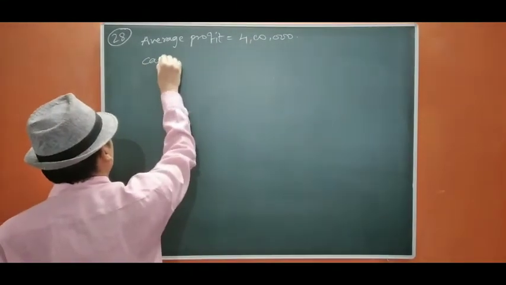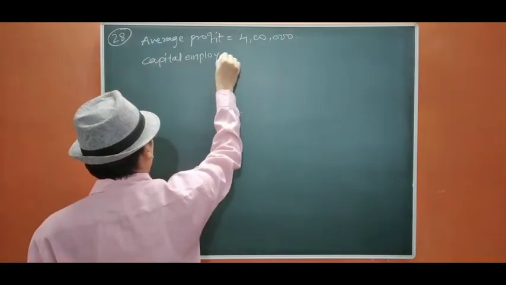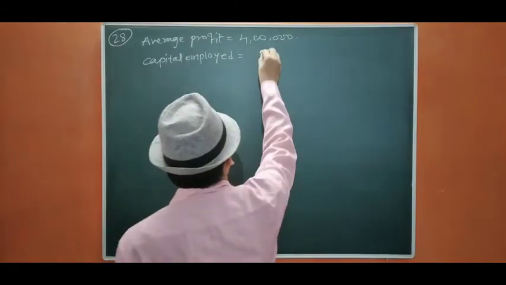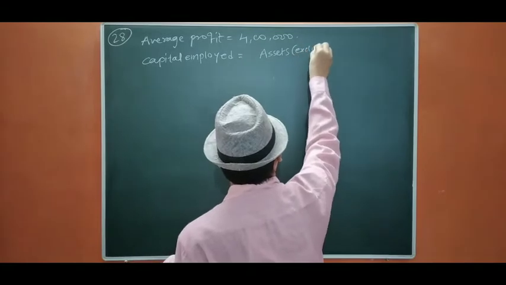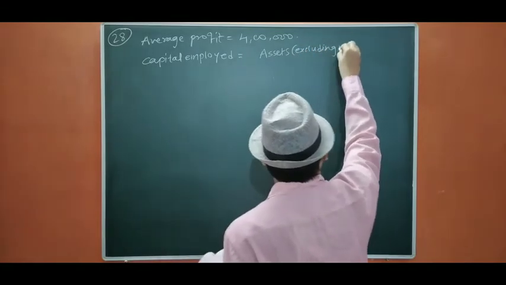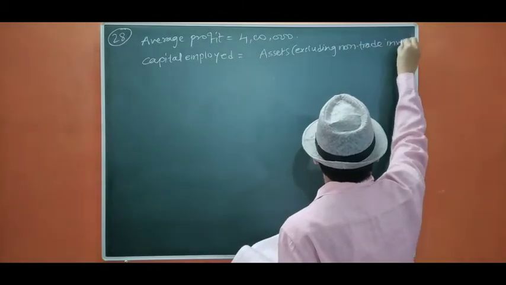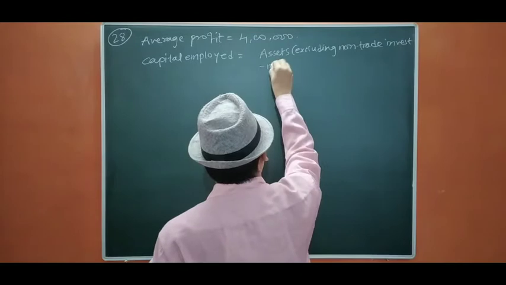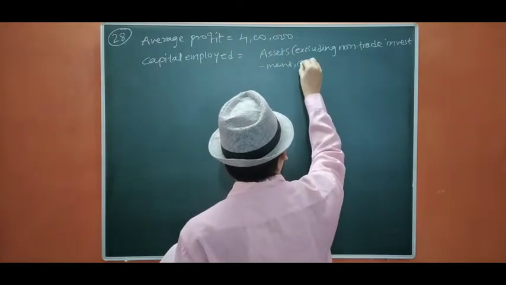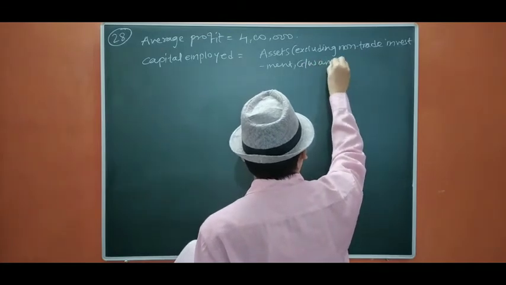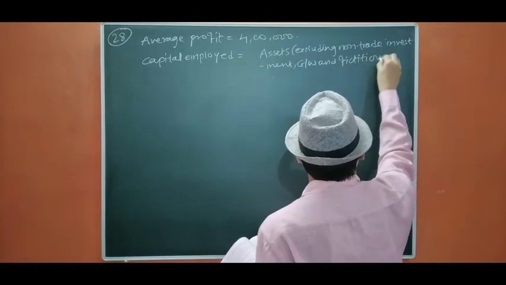So, capital employed equals to assets excluding non-trade investment and goodwill and fictitious assets.